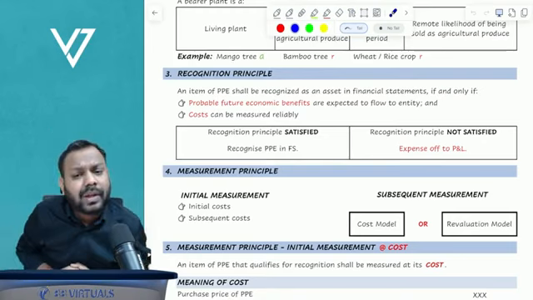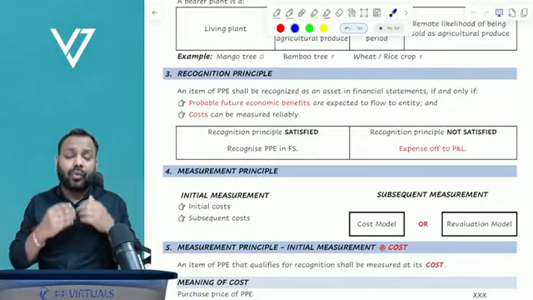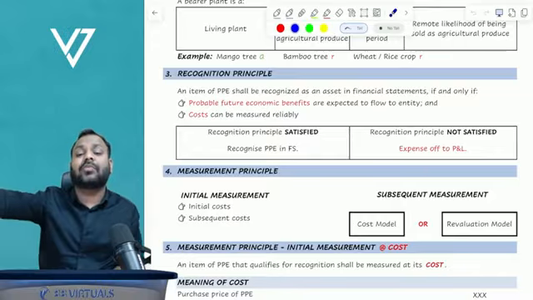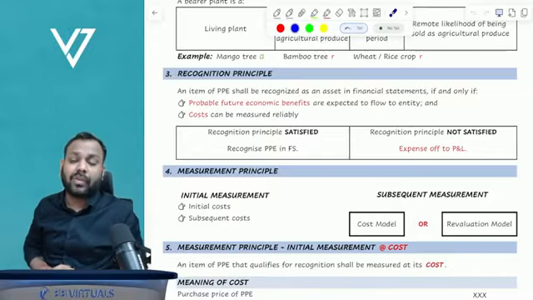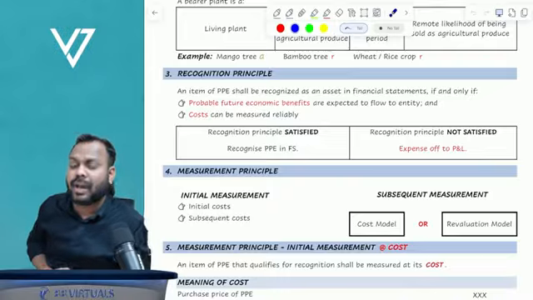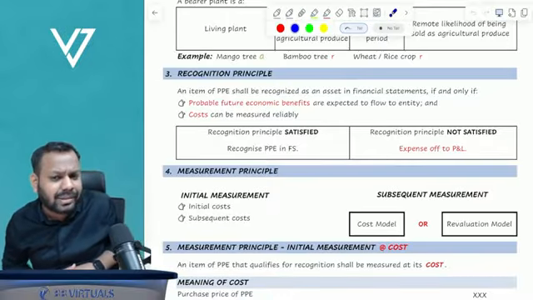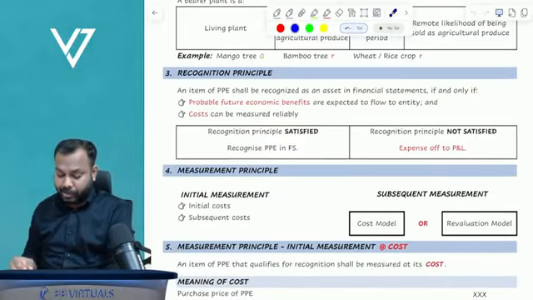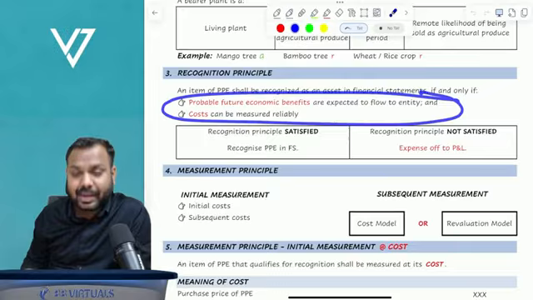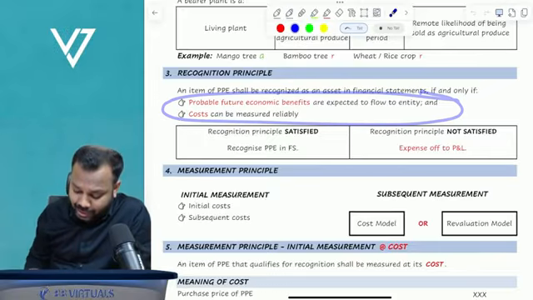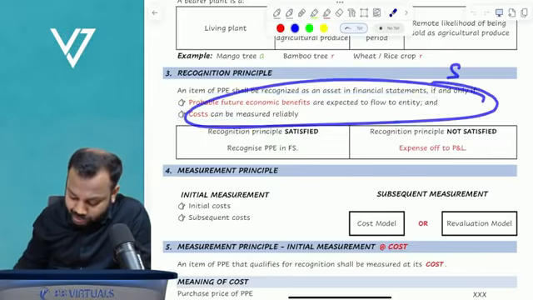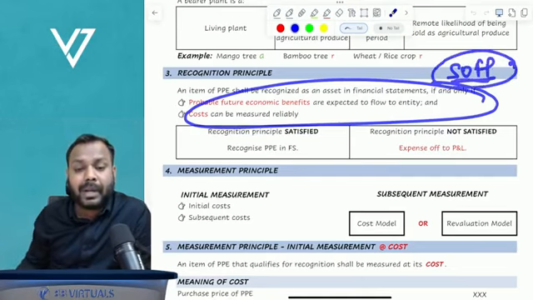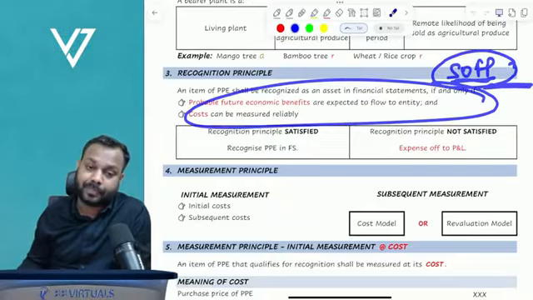Sir, what if the recognition principle is not satisfied? Then whatever amount we have spent on the property, plant, equipment will be expensed off to P and L. That will be recognized as an expense in P and L. So what is the meaning of recognition in the financial statements? If both the conditions are satisfied, then we recognize the property, plant, equipment in the statement of financial position, and we depreciate it over its useful life.